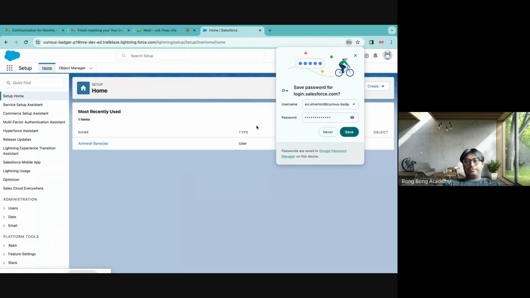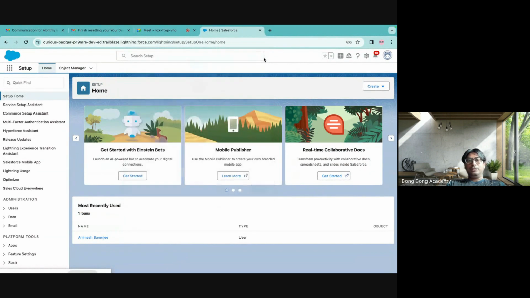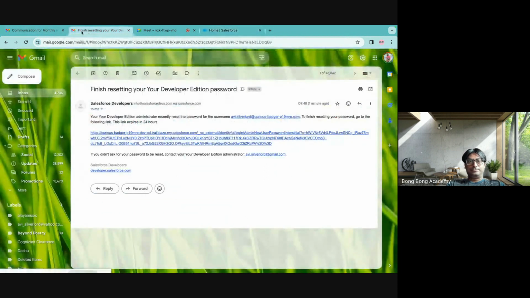And there you are. You are inside Salesforce. The only thing I see is that this time I'm logged into something else, right? When I was launching from Trailhead, I was in a separate window. This time I'm opening in a separate window. Let us compare these two.